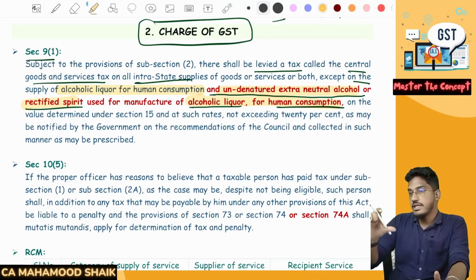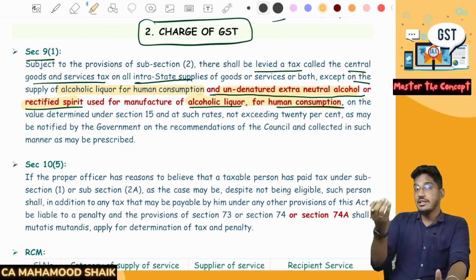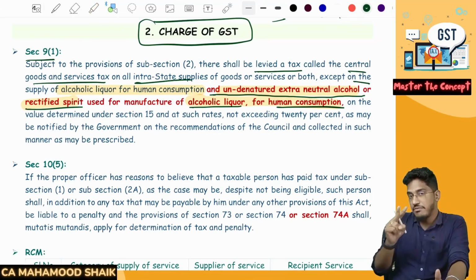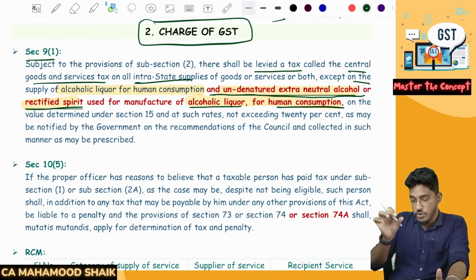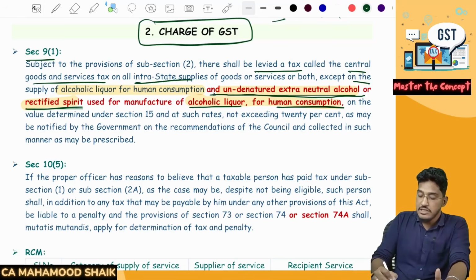Alcoholic liquor for human consumption is the final product, and that is outside of the GST purview. For the purpose of manufacturing it, whatever ingredients you use, mainly they have named two: undenatured extra neutral alcohol and rectified spirit. These are also kept outside of the GST purview.